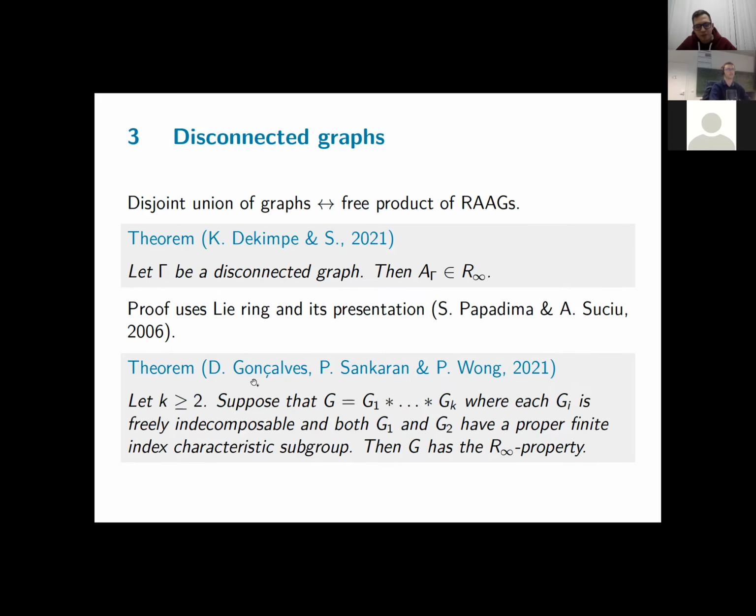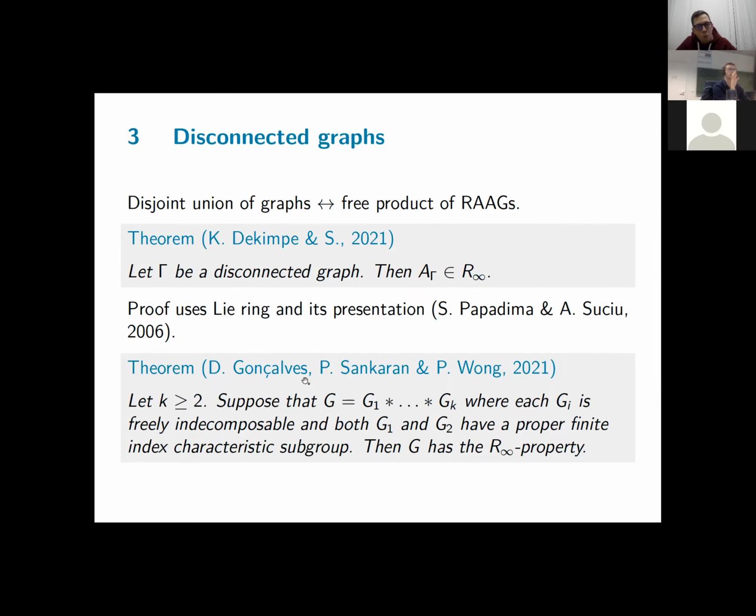a big generalization was proven sometime later. It's published in 2021, but the paper appeared on arXiv in the beginning of 2020. And it's the result due to Gonzalez, Sankrang, and Wong, who proved that any free product of finitely many groups, under some mild conditions, so the free product has to be maximal in the sense that no factor splits as a free product itself. And you have to have at least two of the factors with a proper finite index characteristic subgroup.